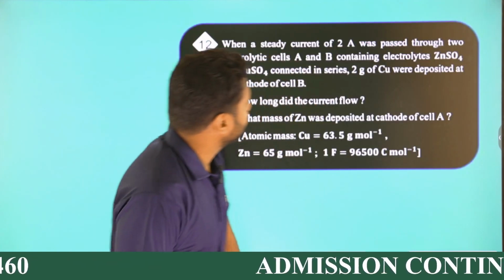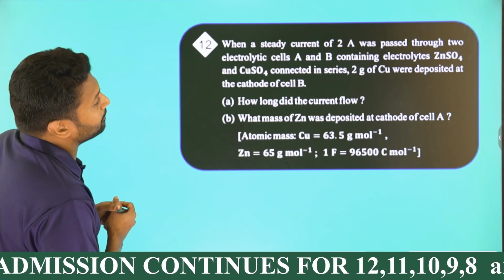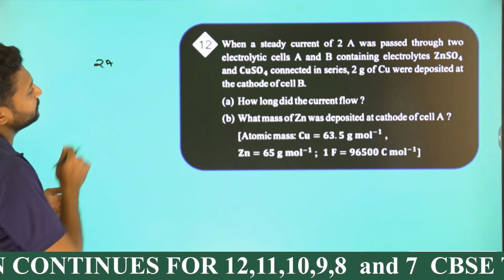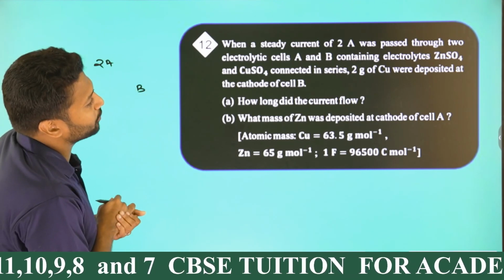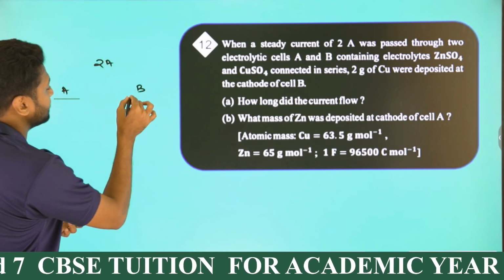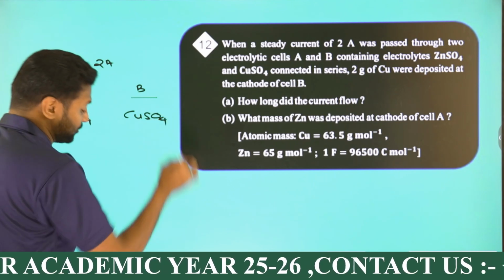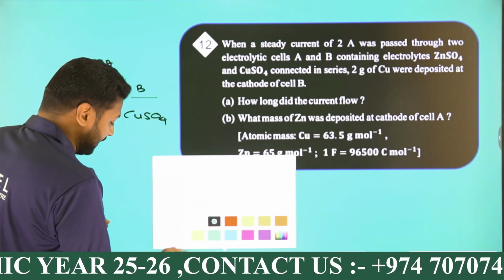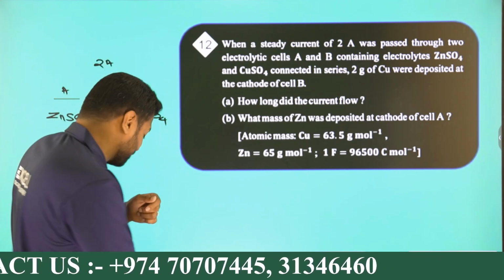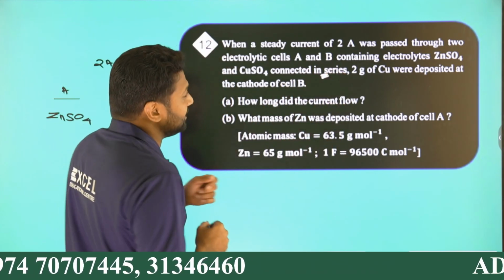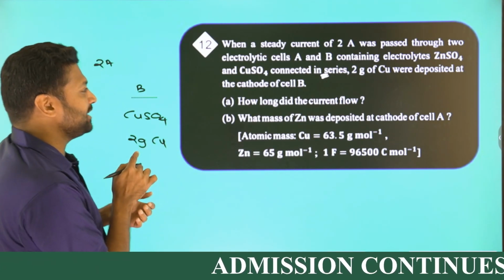Question number 14 right now. When a steady current of 2 ampere was passed through electrolytic cells A and B, containing electrolytes ZnSO4 and CuSO4, connected in series, 2 gram of copper were deposited at the cathode of cell B.